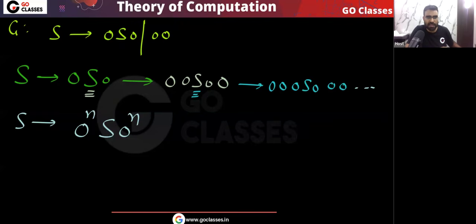Now ultimately, finally at the end, what can you do? At the end I can replace this S with double zero, or S can directly go to double zero. Yes or no?